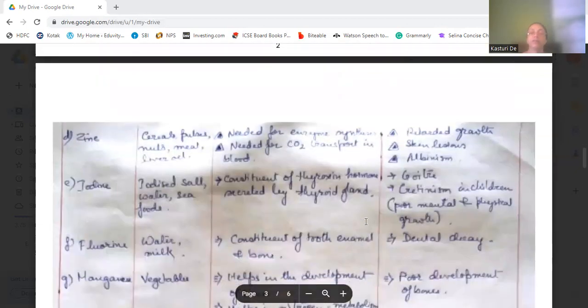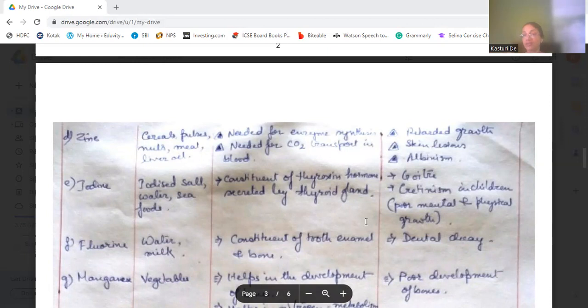Then zinc. Zinc is present in cereals, pulses, nuts, meat, liver oil. Its function is it's needed for enzyme synthesis. For synthesizing enzymes, zinc is needed. For transportation of carbon dioxide in the blood, zinc is needed. Deficiency of zinc causes retarded growth, slow growth in a person.